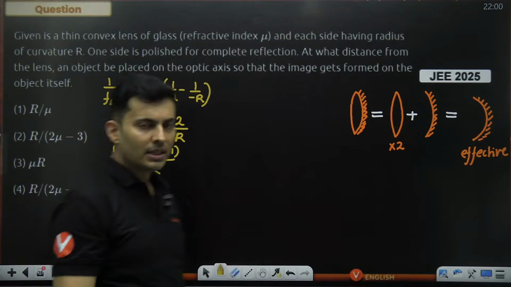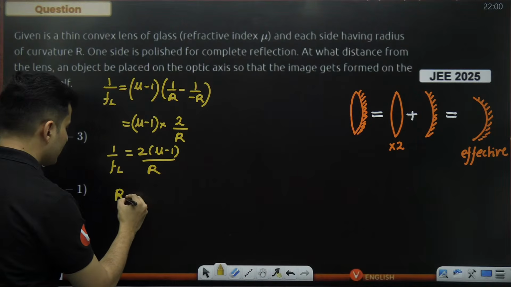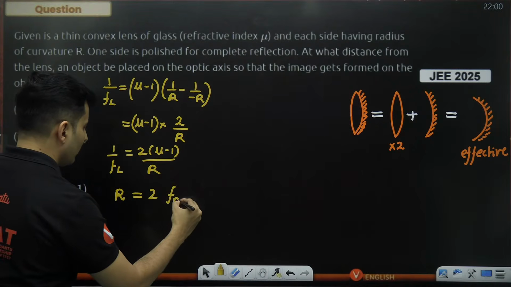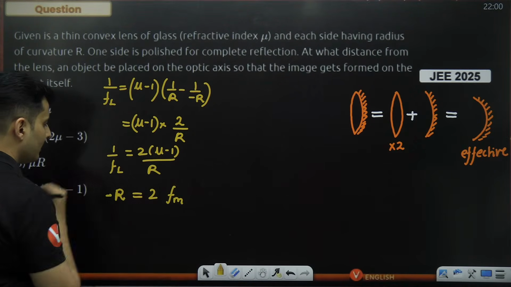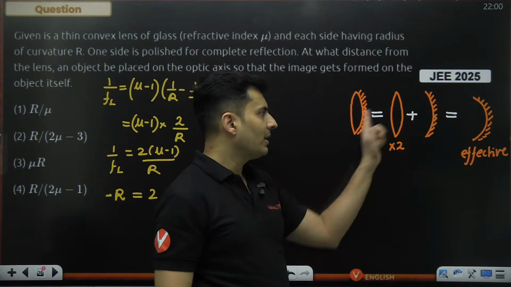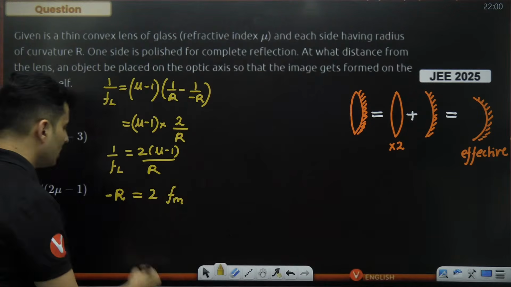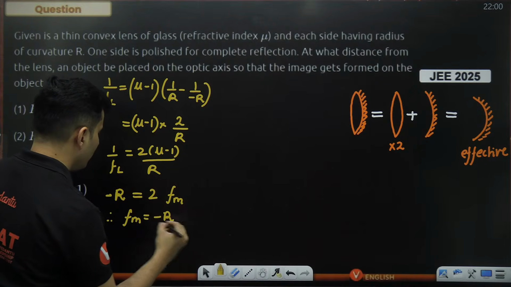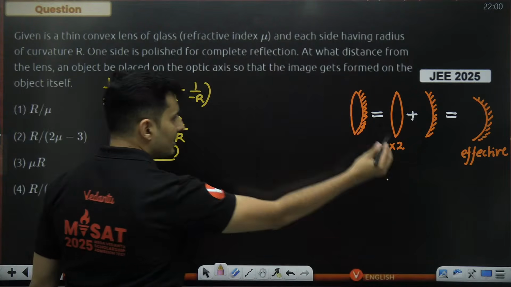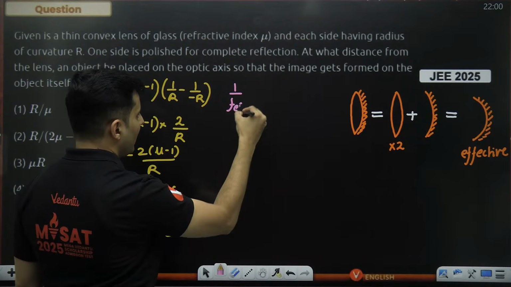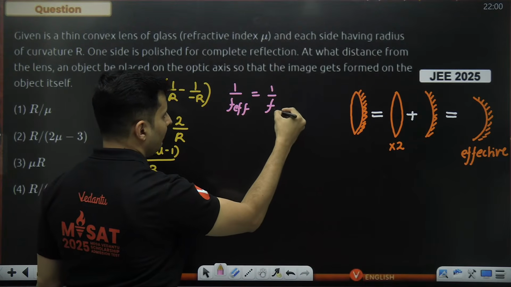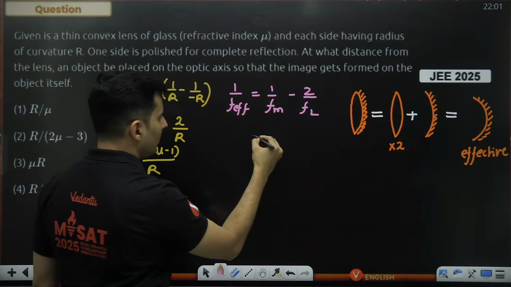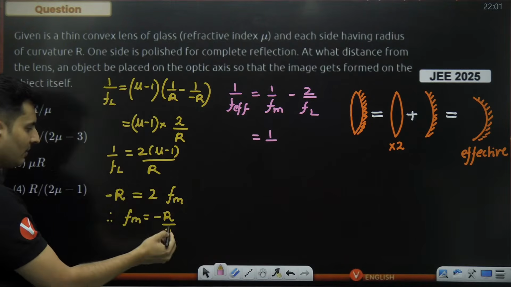Next thing, for the mirror, we know radius is nothing but 2 times the focal length. But this radius itself is negative, because for the concave mirror, this side will be negative, that side will be positive. Therefore, we get the value of Fm as minus R by 2. That being done, let's use the effective formula. 1 by F effective is 1 by Fm minus 2 by FL. What is 1 by Fm? Fm is minus R by 2.